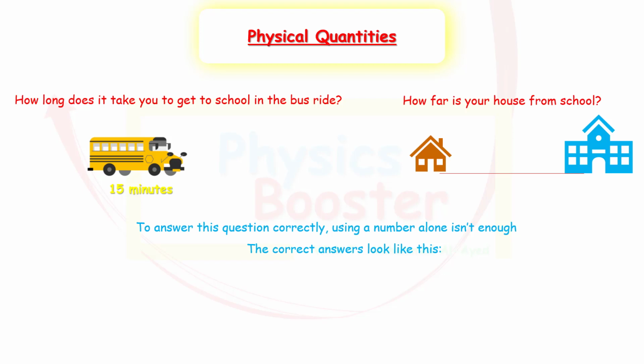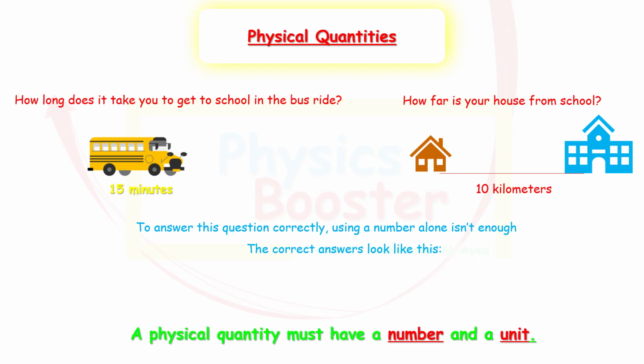Is it 15 minutes? Is it 15 hours? Is it 15 days? It's not clear. So you have to mention that it takes you 15 minutes. For the other question, how far is your house from school? You're going to say, for example, 10 kilometers. So 10 alone is not enough. It's not clear. This is what we call a physical quantity.